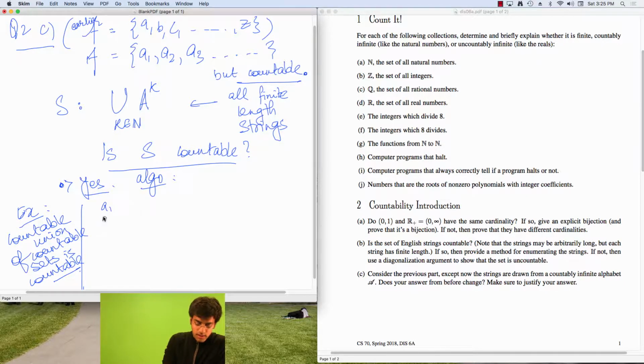Because you list A1, and then you list A2, and then dot, dot, dot. But you'll never stop, because the alphabet, capital A, goes on forever. So that's not OK. You could list all the strings containing A1, but that would go on forever as well, right? Because you do A1, and then you'd make 2 A1s, and then you'd make 3 A1s. But then where do you stop? So it turns out that doesn't work either.